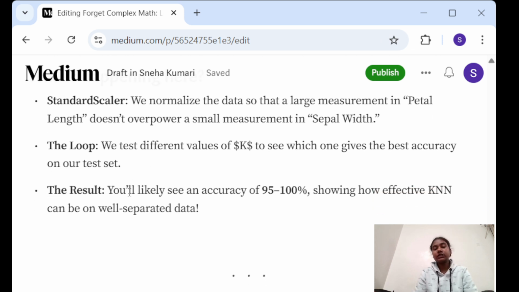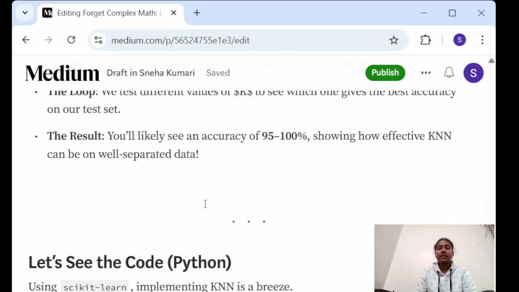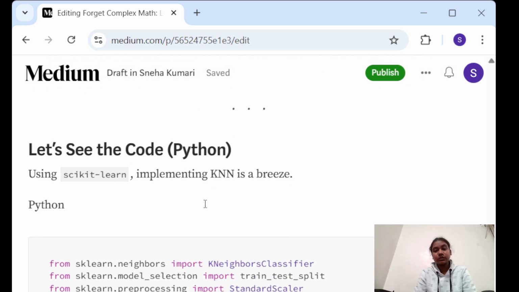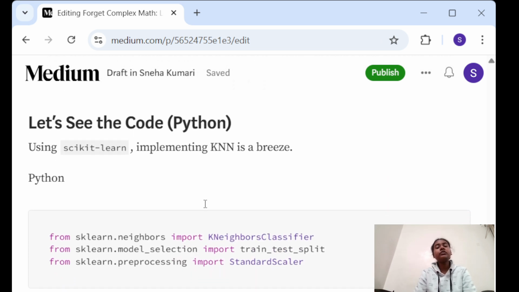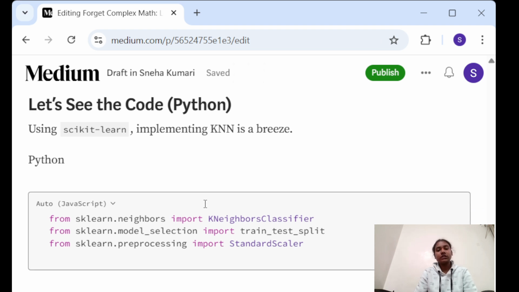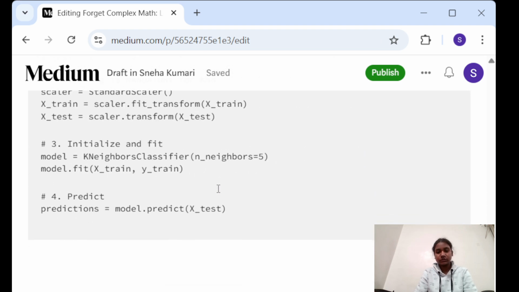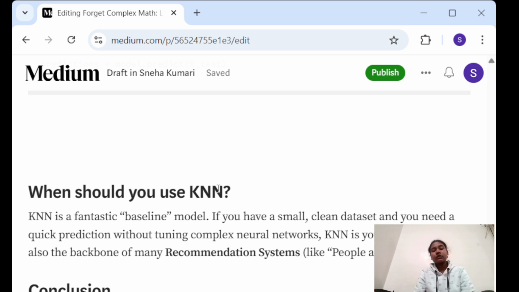At last we get the result with an accuracy of about 95 to 100%, showing the effectiveness of KNN. We will code using scikit-learn. We can also code using this.